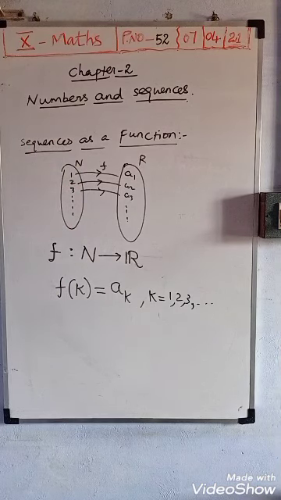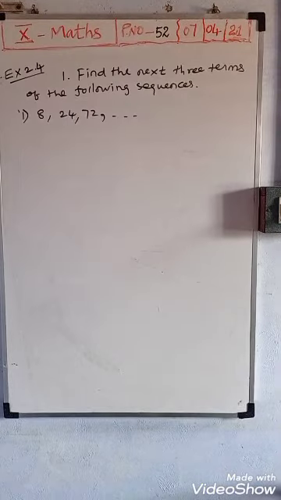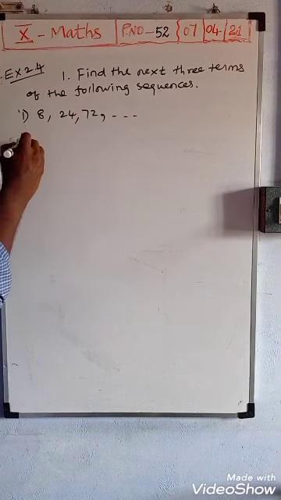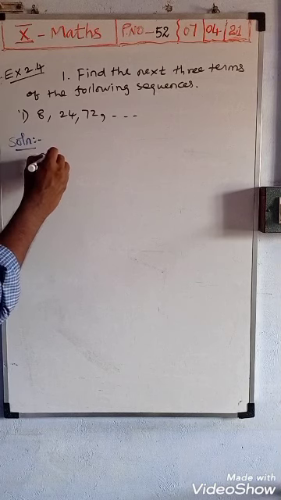Then using these sequences we are going to solve exercise problems. See exercise 2.4, first question, first problem, first subdivision. Find the next three terms of the following sequence. So the question itself gives a sequence. In that sequence we want to find the next three terms. Already three terms are given, and the next three terms you want to find. For that, see the solution. First you should write the given sequence.